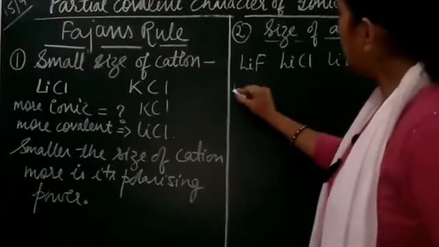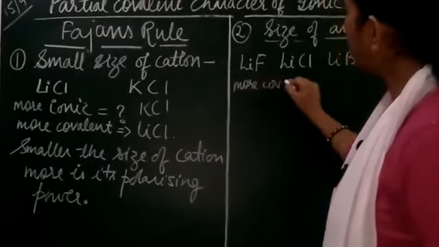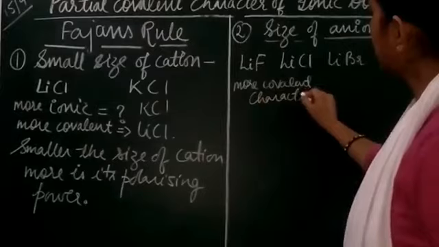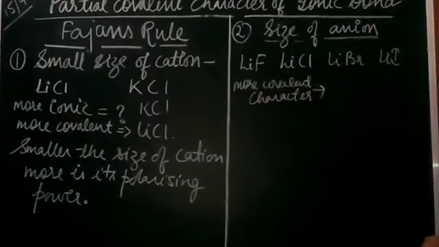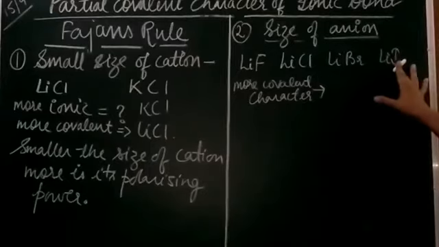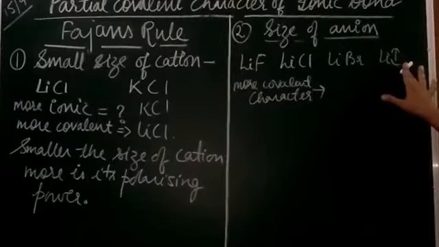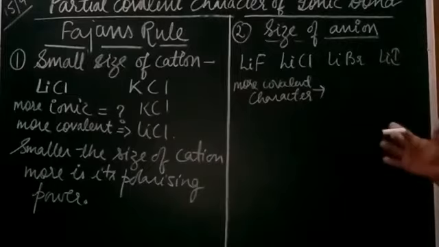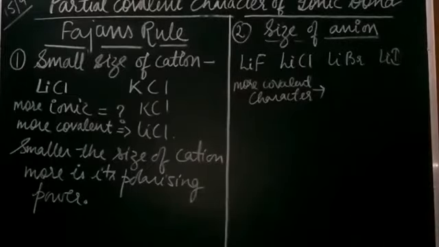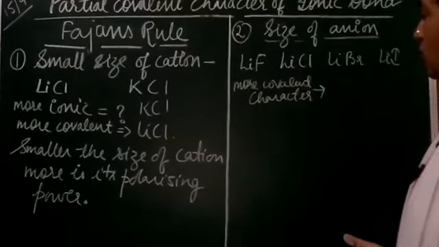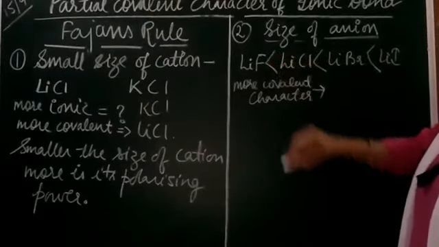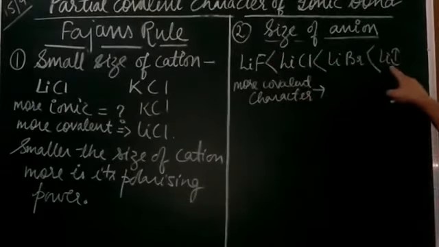Here we are discussing more covalent character. Where the size of the anion is more, it is iodine. The iodide ion, I negative, is bigger in size. So what will happen? Its electron cloud will come more under the influence of the cation. So it will be more polarized, and hence the more covalent character will be of lithium iodide.